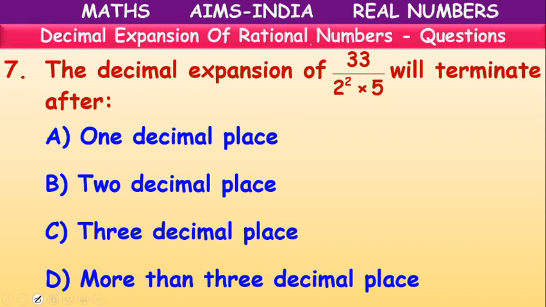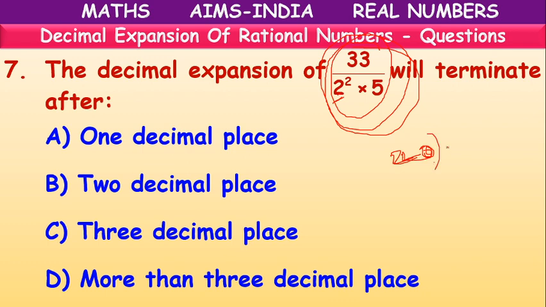Okay, next. The decimal expansion will terminate after how many places. Here, children, all questions we have to solve with shortcuts. What have they given here? 2 square into 5. 2 square into 5 means how much? 20. So 20 is there, and we have to divide 33 by 20.